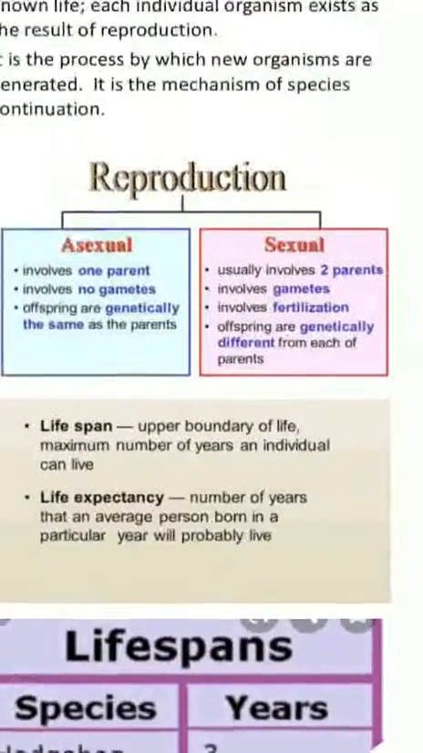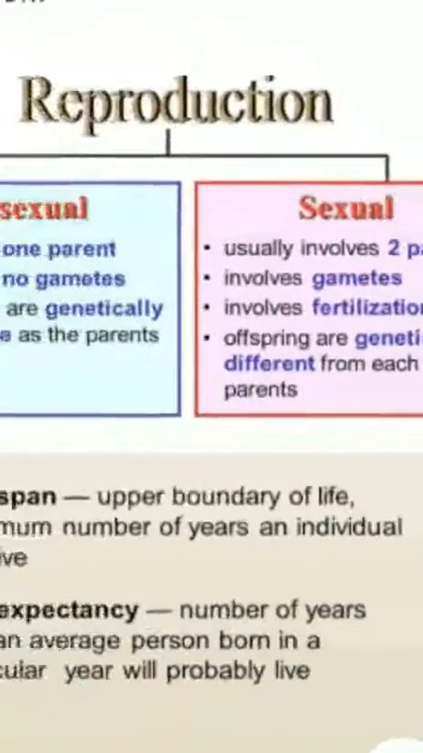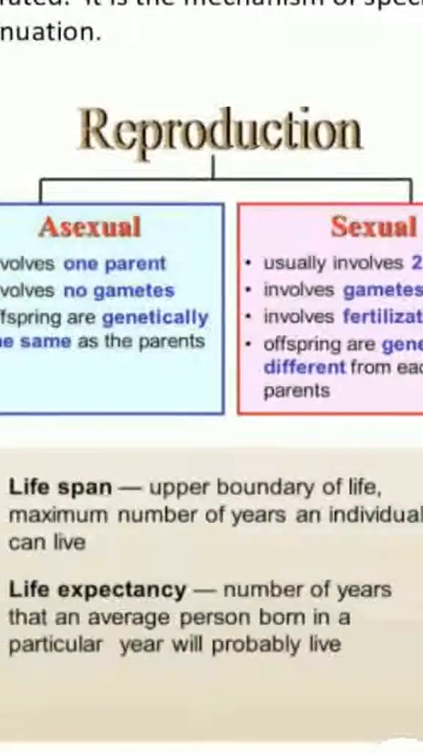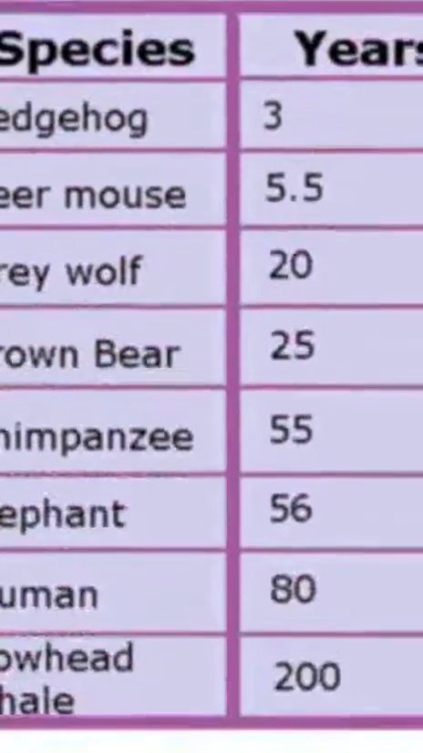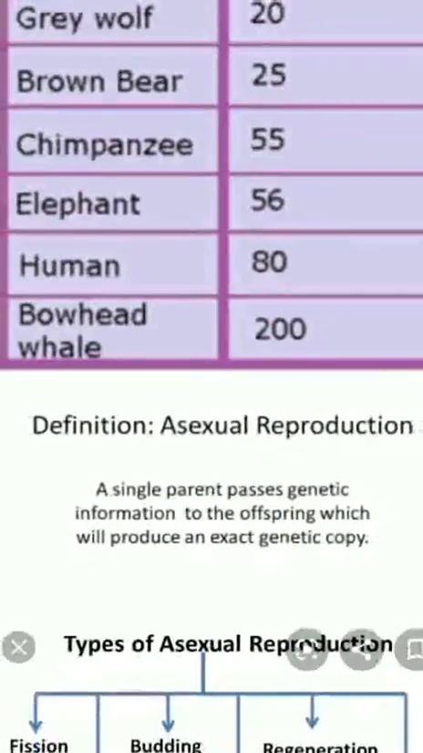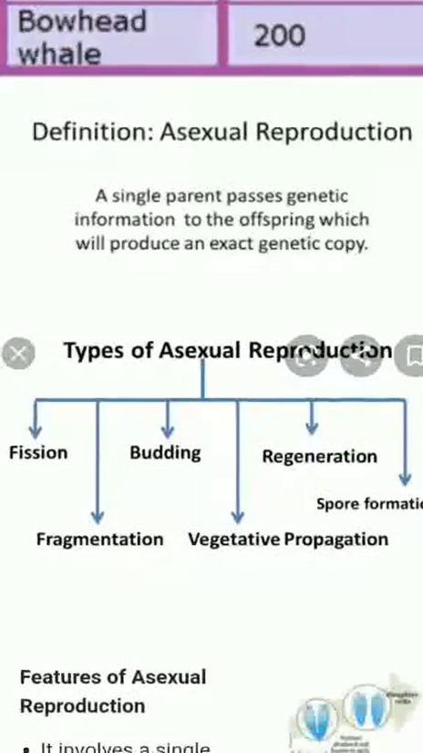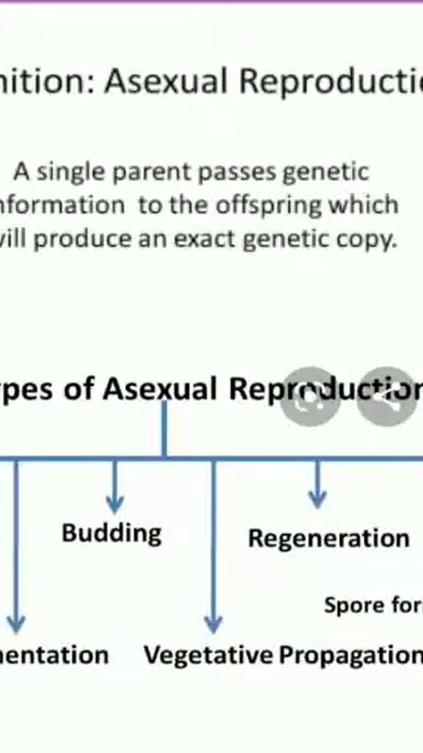Now, as I told you, there are two types of reproduction, the asexual and the sexual. We shall be talking about them one by one, and let us first talk about asexual reproduction. Asexual reproduction is the type of reproduction in which a single parent passes genetic information to the offspring, which will produce an exact genetic copy.